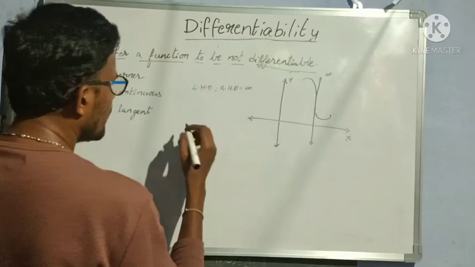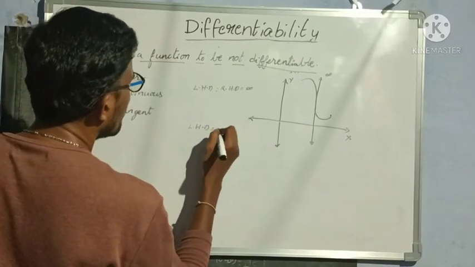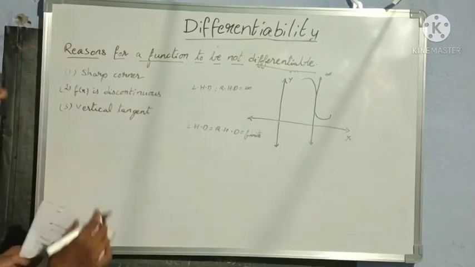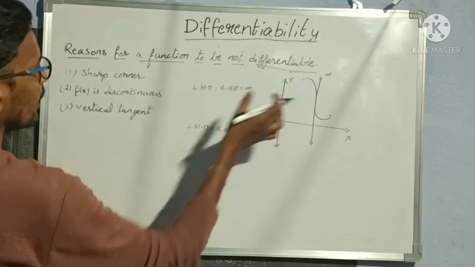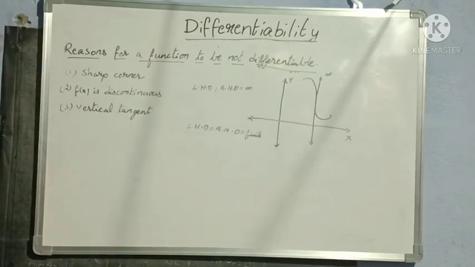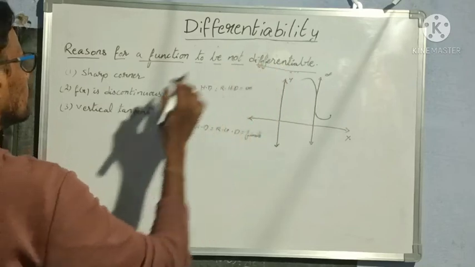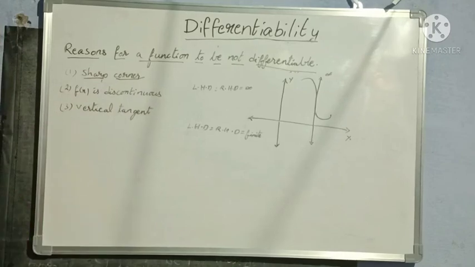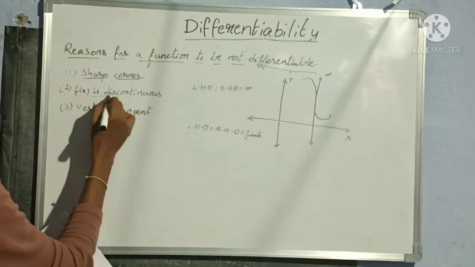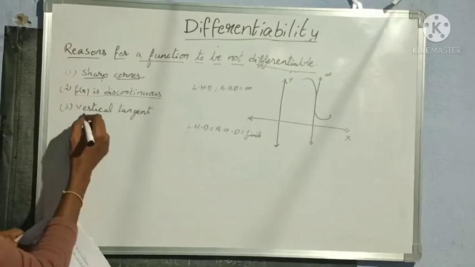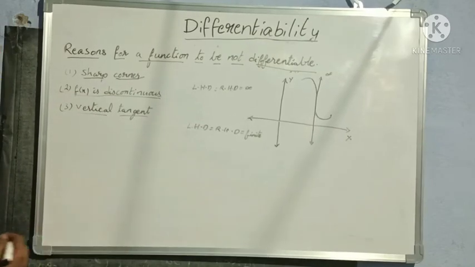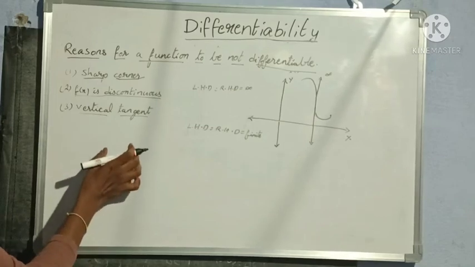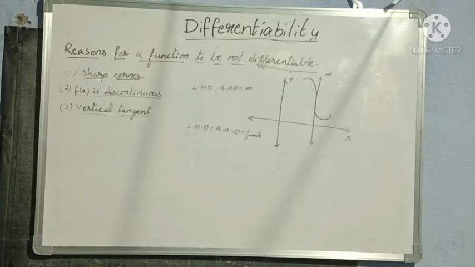And when can we say that a function is differentiable? Left hand derivative and right hand derivative should be finite. Then only we can say that a function is differentiable. But here we are getting infinite. So this is not differentiable. Understood? So what are the reasons for a function to be not differentiable? When we see a sharp corner in the graph, in the curve, then it is not differentiable. When f of x is discontinuous, then it is not differentiable. When we see a vertical tangent in the graph, in the curve, then it is not differentiable. Okay? So these are the three reasons for a function to be not differentiable.